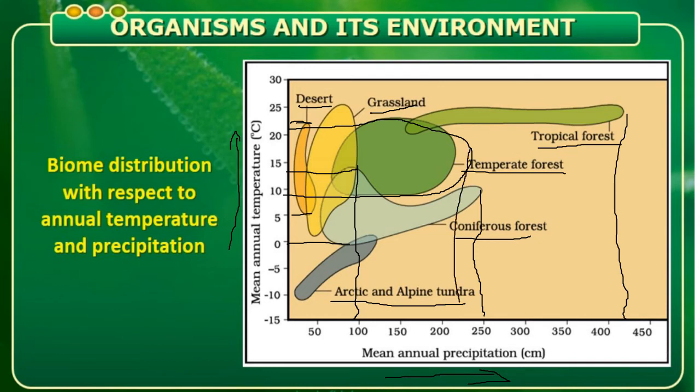The rainfall is also more, and also the temperature is more. So at this range, the vegetation is also more. Both flora and fauna exist in these places. So this is regarding the graphical representation of the distribution of the biome based on the annual temperature and also the rainfall, that is precipitation.